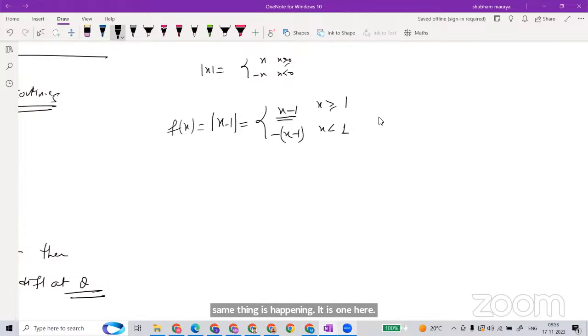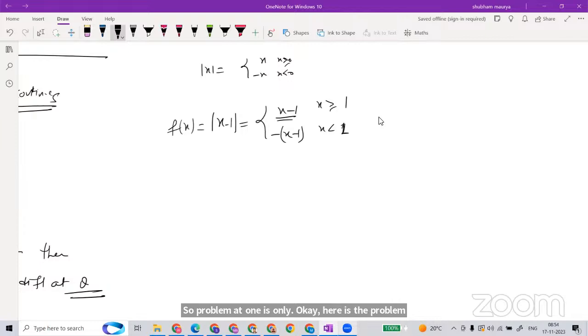Okay, this is the function you have. Now I am just finding the increment and decrement case. Okay, what is happening here? Now let's talk about the differentiability in the algebraic form. Here I am taking a small increment at 1. So the problem is at 1 only. Here is the problem again at the step point, which is 1.